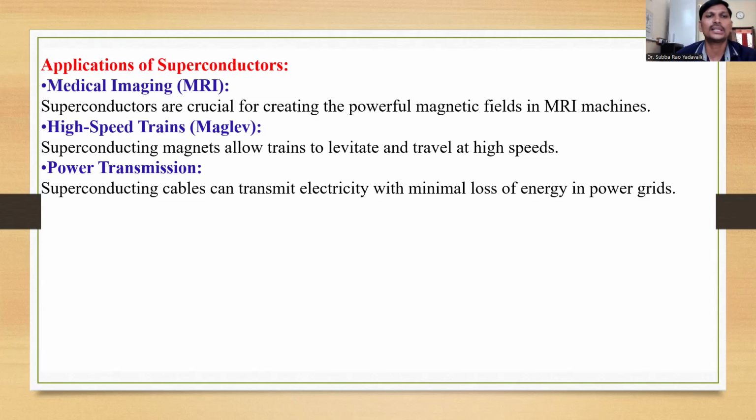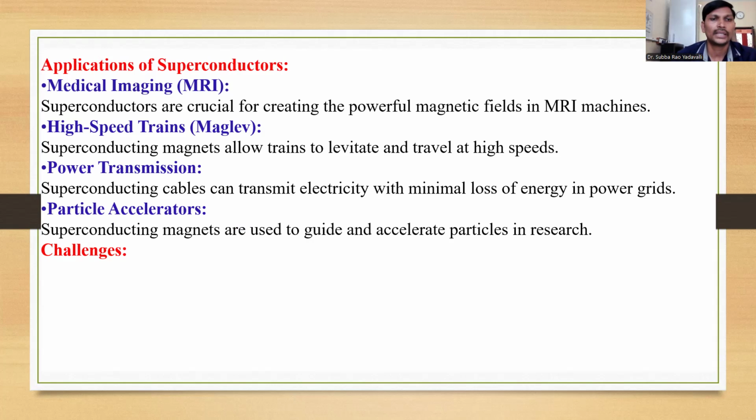And the next one, power transmission. Superconducting cables can transmit electricity with minimal loss of energy in power grids. That means they have zero resistance. They conduct the total electric current without loss of any electrical energy. Next one is particle accelerators. These superconducting materials are used to guide and accelerate particles in research. So these are the applications of superconductors.